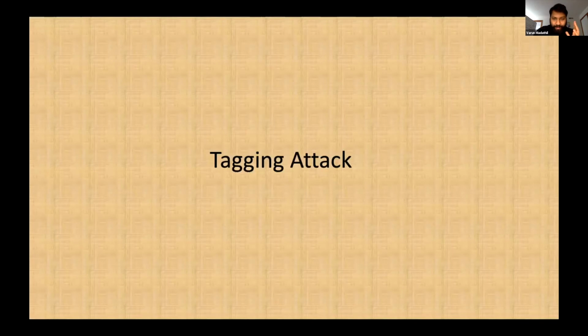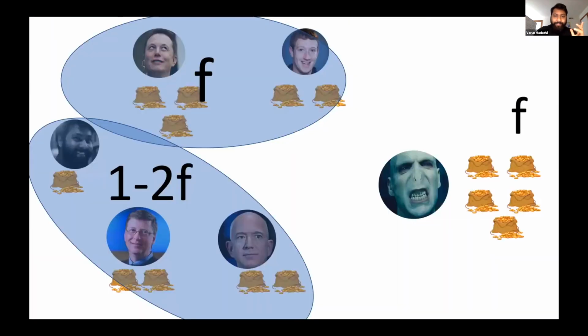The basic idea of the tagging attack is to shrink the anonymity set of the parties. You'd expect it to be 1 minus f, but an adversary is able to split this set of parties into two sets of 1 minus 2f and f each.